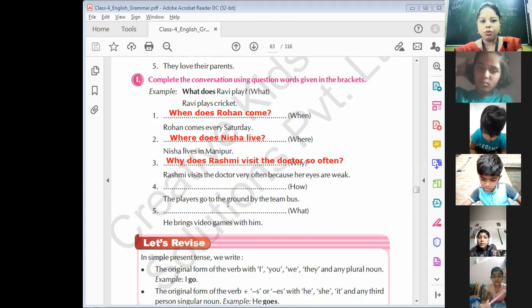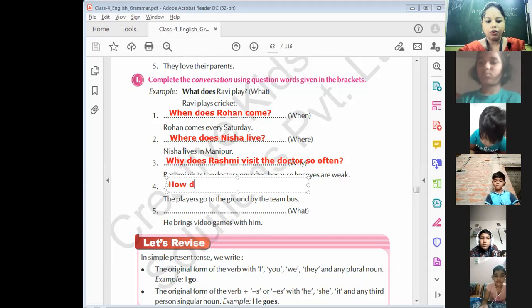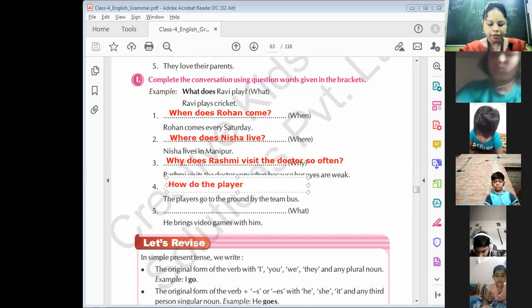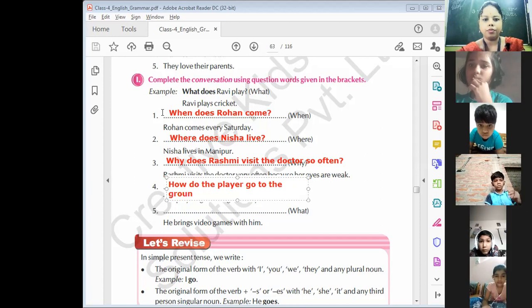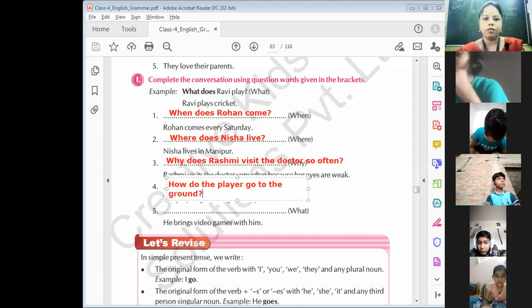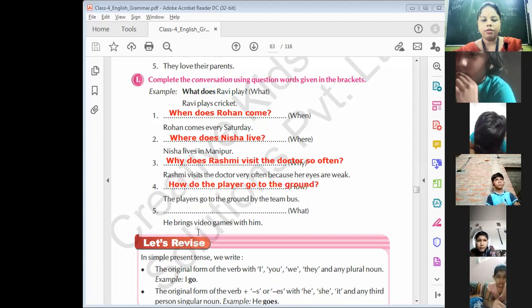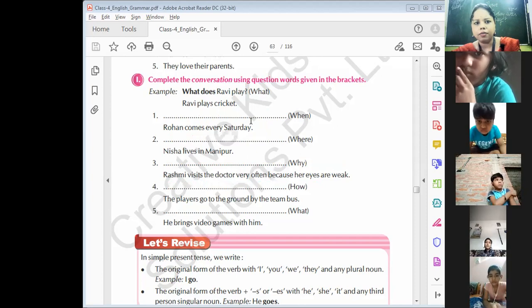The players go to the ground by team bus. How do the players go to the ground? Don't forget to put a question mark. He brings a video game with him. What does he bring with him? This is the question. I hope that you all have done this one also.